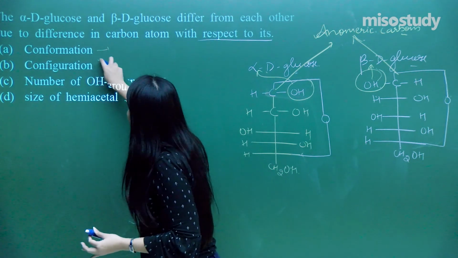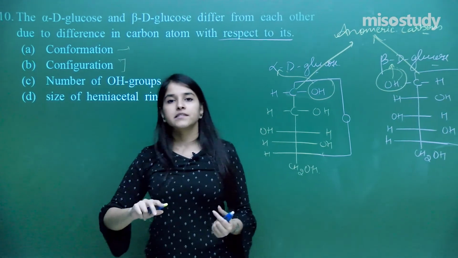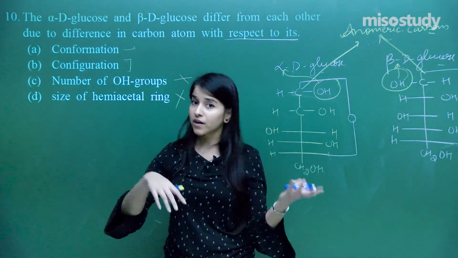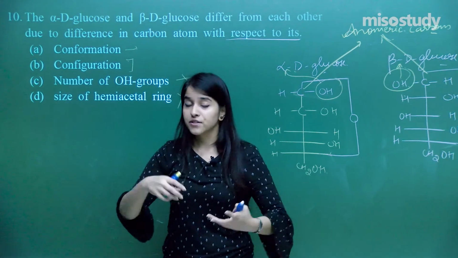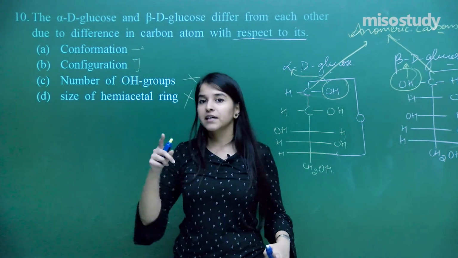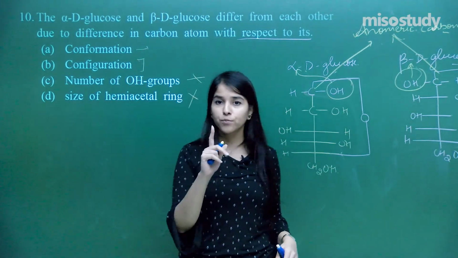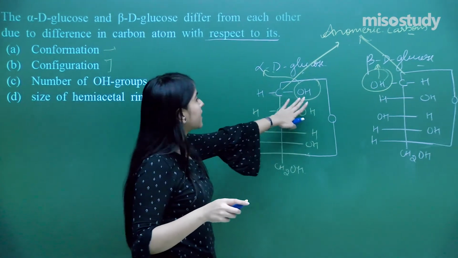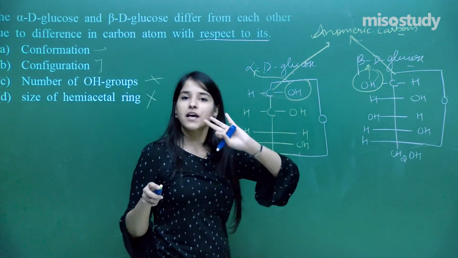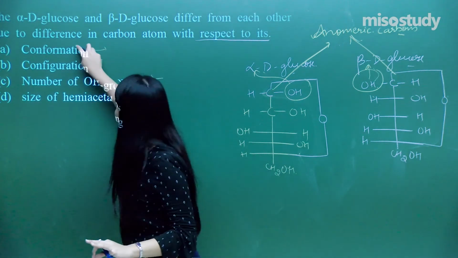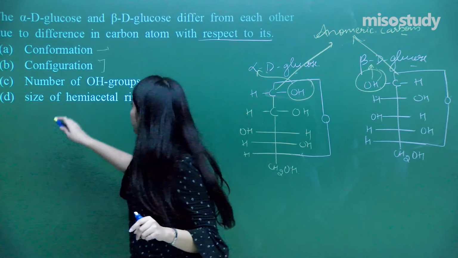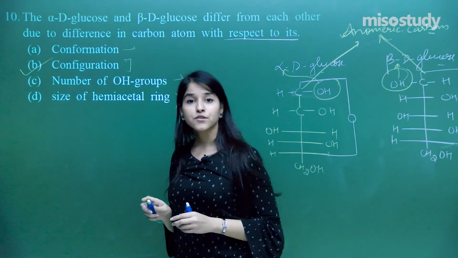But in the configuration, what is configuration? That is concerned with the arrangement of one particular group, whether it will be right or left, whether it will be cis and trans. So configuration we have done in the case of geometrical isomerism. I hope you all have recalled the concept. So on the basis of that, I have got configuration as my answer, but not conformation. So do not get confused between the two terms. You must have clarity about the concept. So B is the answer over here.